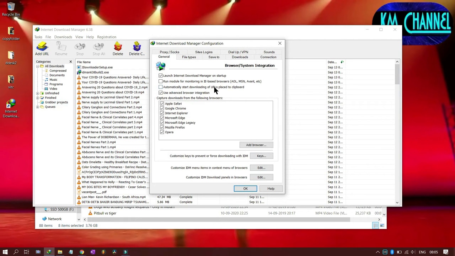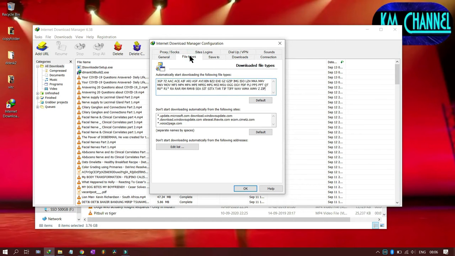Then you come to options. In options, it will ask you which browsers you want to integrate Internet Download Manager with. Opera, Mozilla is a very good browser, and Google Chrome, Apple Safari. I have used all of these, but Microsoft Edge and Microsoft Internet Explorer are not very efficient browsers when it comes to searching. Microsoft uses its own default Bing search engine, and it doesn't get you the results. You can try. Google is the best. So I have made Google my default browser.